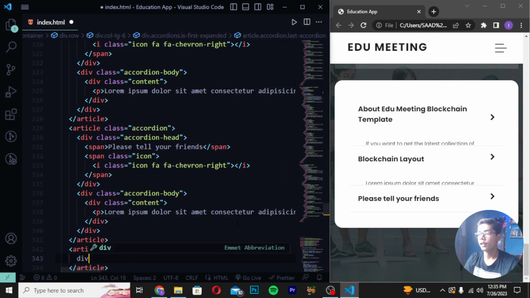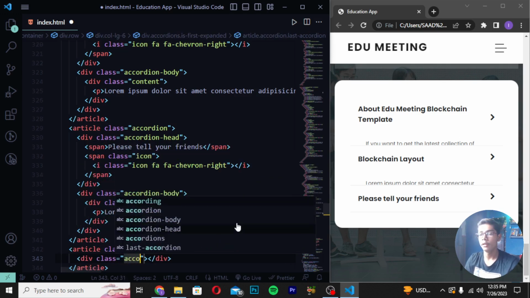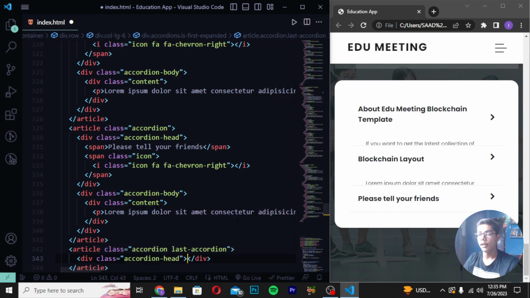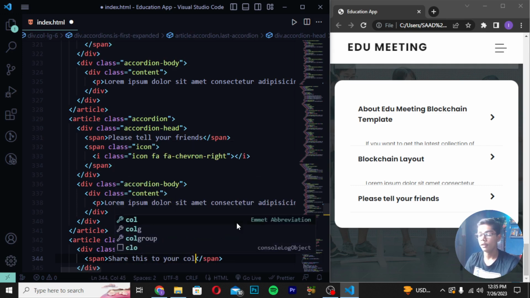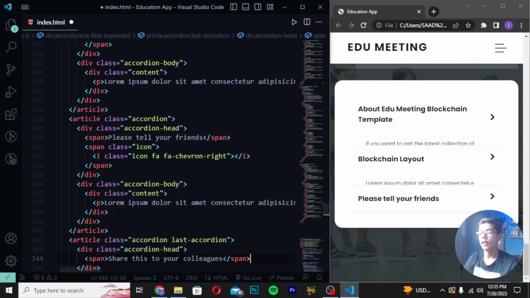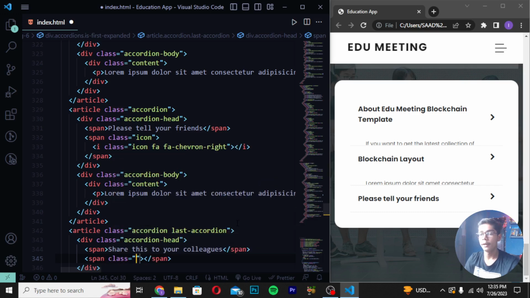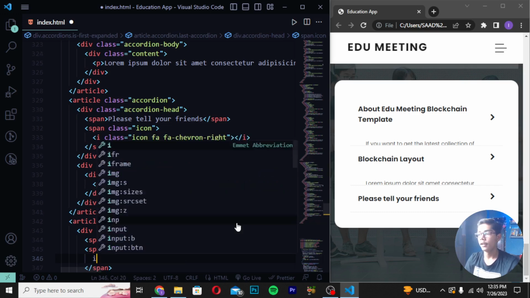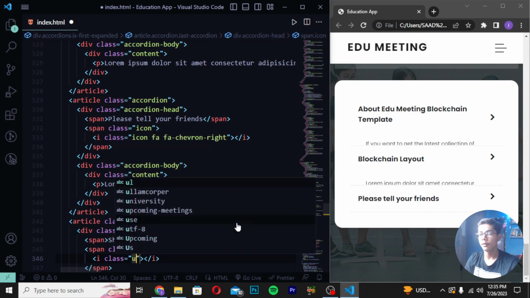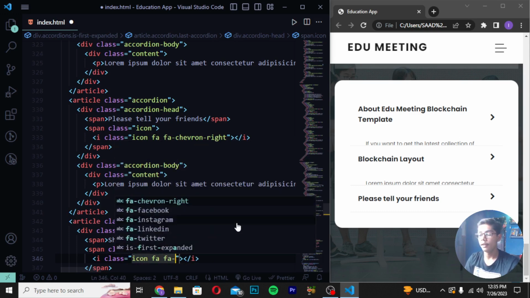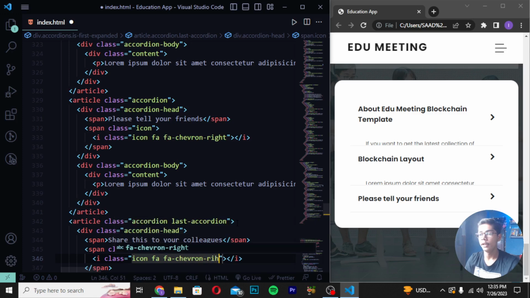Then you have to write here div class accordion. Then I will be writing here head. Here you have to write a span tag, and I will be writing share this to your, and then write here colleagues like this. Then move after the span tag, write here span class icon. Then write here icon class icon like this, and then you have to write here fa chevron right.